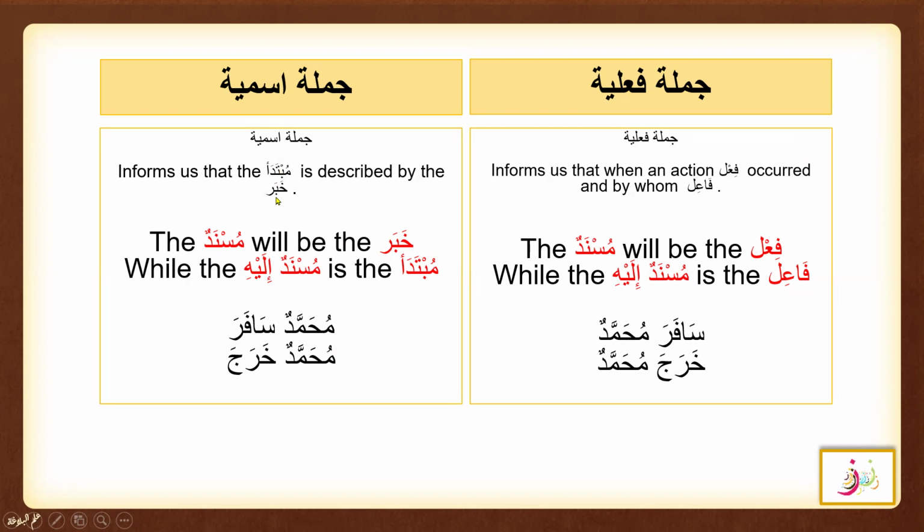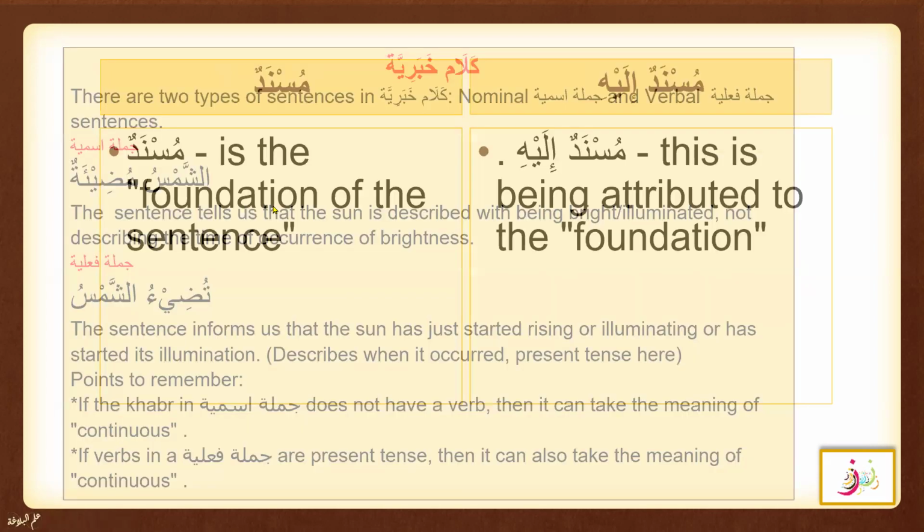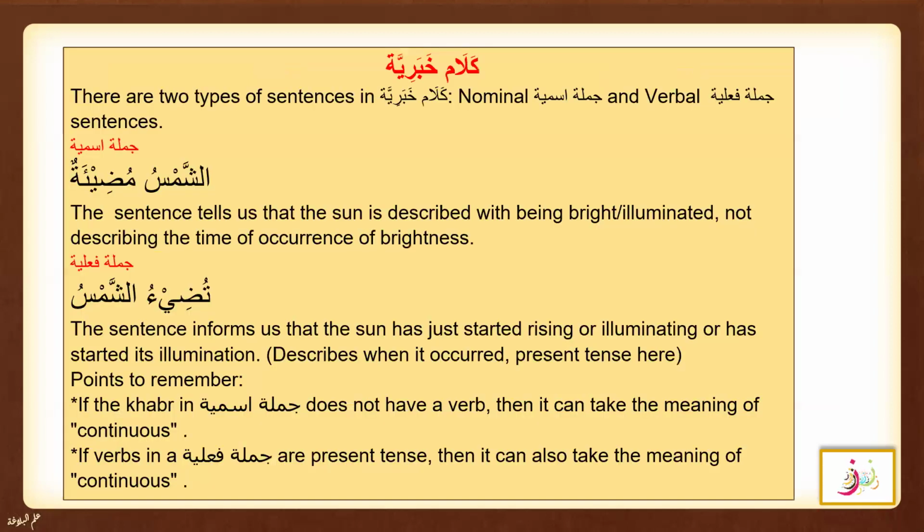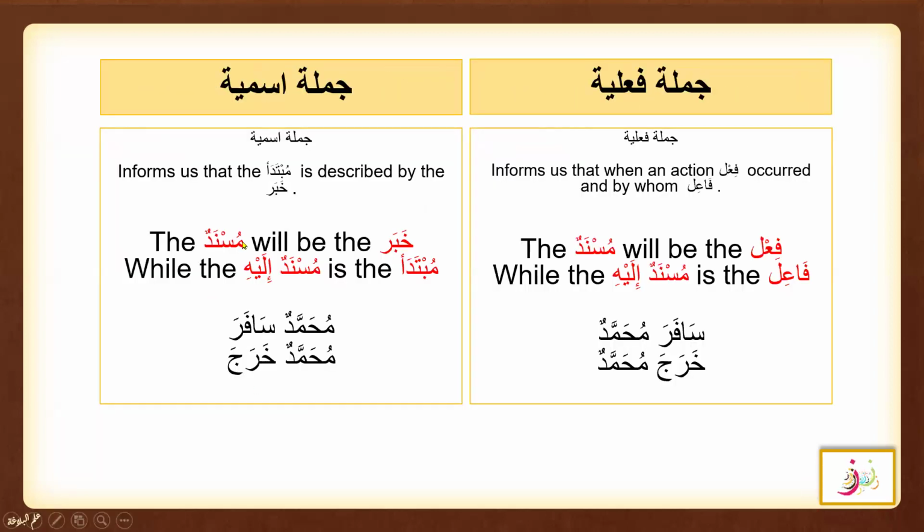Because Mubtada is dependent on the Khabar. Khabar will be a foundation, as we learned that Musnad is the foundation of the sentence. That means the khabar, the news, is the foundation of our sentence because the mubtada is dependent on the khabar. So musnad is the foundation, and in the jumla ismiya it will be a khabar. The musnad will be khabar, while the musnad ilay is the mubtada.